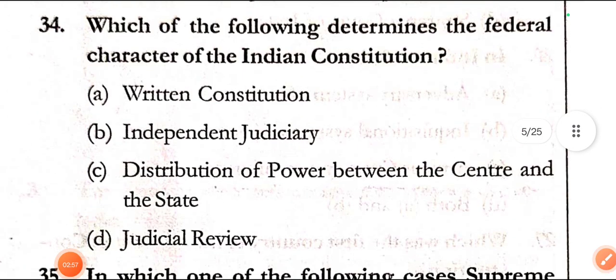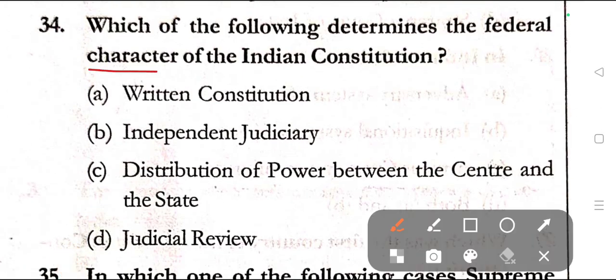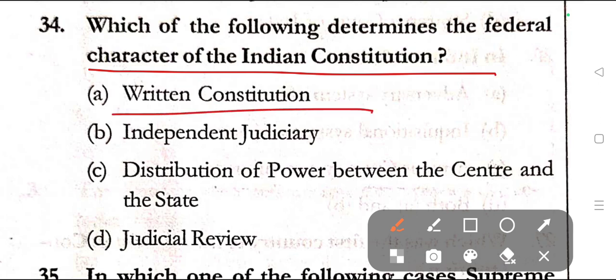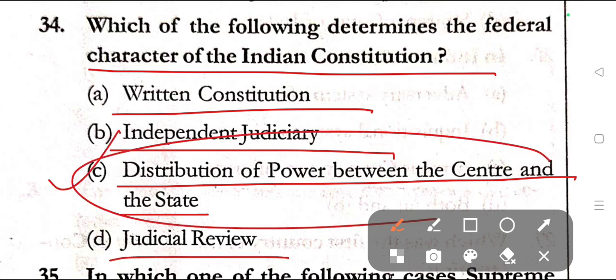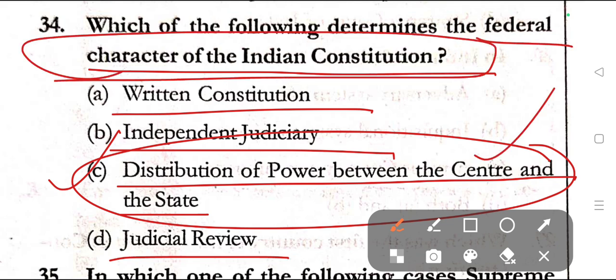Question number 34. Which of the following determines the federal character of the Indian Constitution? Option A, written constitution, option B, independent judiciary, option C, distribution of power between center and the state, and option D, judicial review. Here in question number 34, correct answer is option C, that is distribution of power between center and the state determines the federal character of the Indian Constitution.